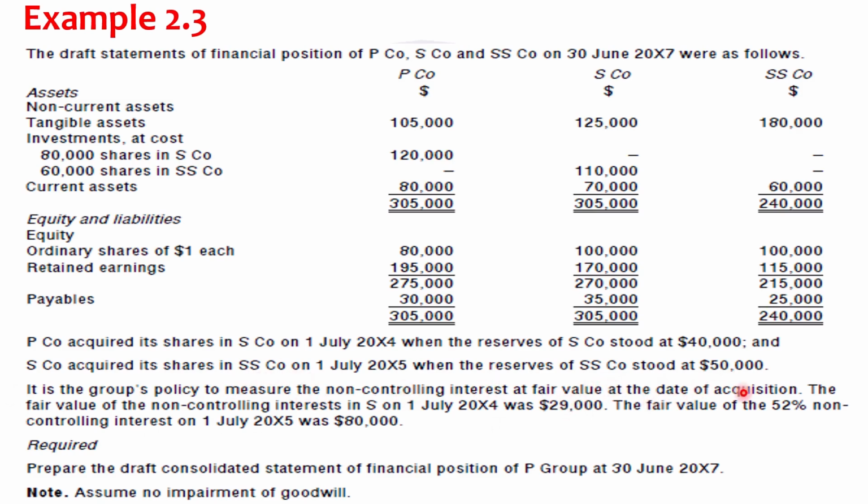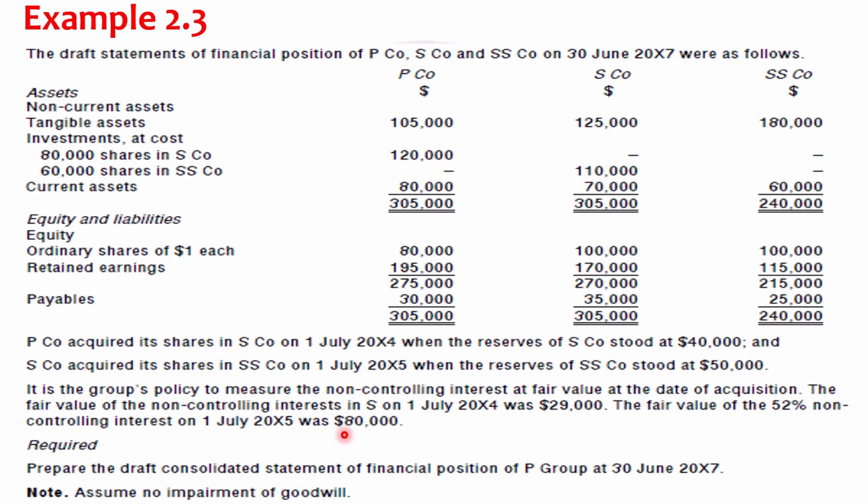At the date of acquisition, the fair value of non-controlling interest in S on 1st July 20x4 was 29,000. The fair value of the 52% non-controlling interest on 1st July 20x5 was 80,000.